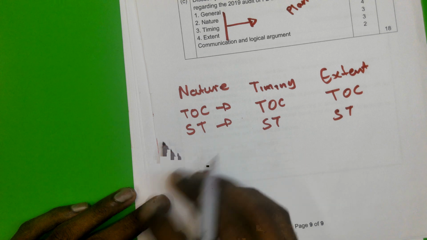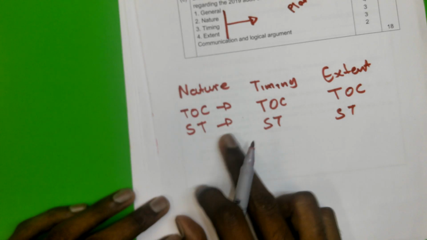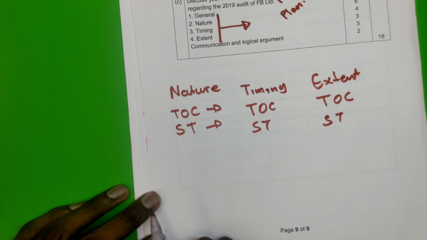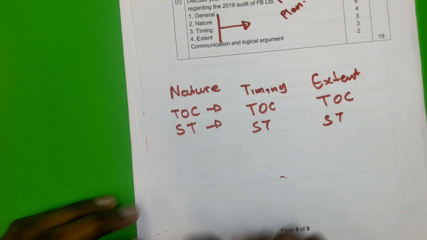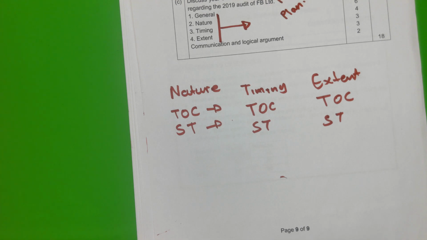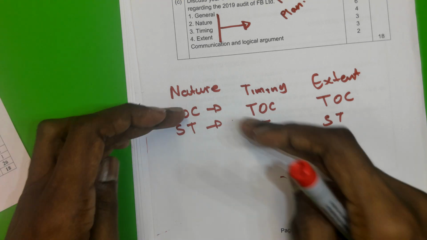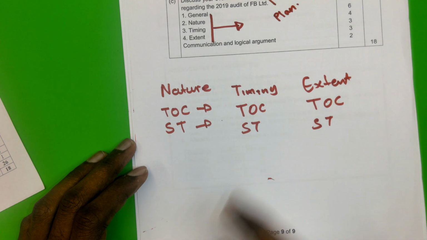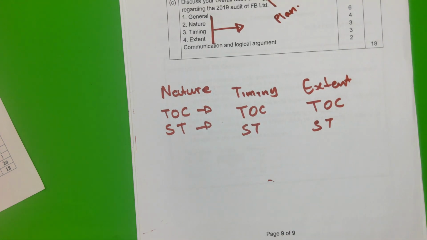I can promise you none of the questions that are marked were written in this way. Okay. None of the questions that were marked were written in this way. So you guys obviously didn't pay attention to what I was trying to tell you in class when writing that out, right? So we have to now get the method correct so that we can get the marks. Okay, so we want to try really and get that correct.